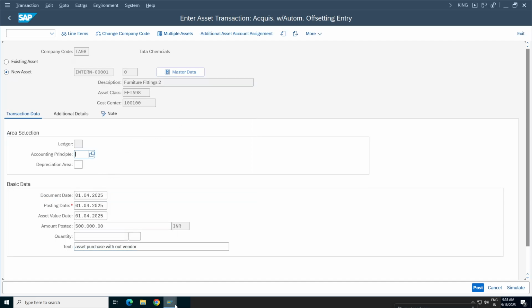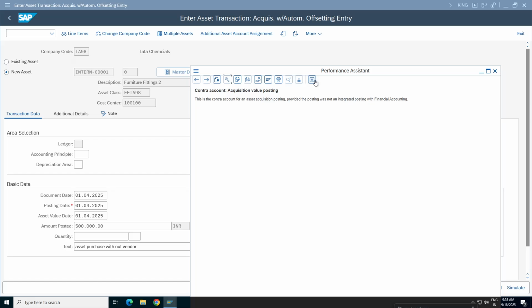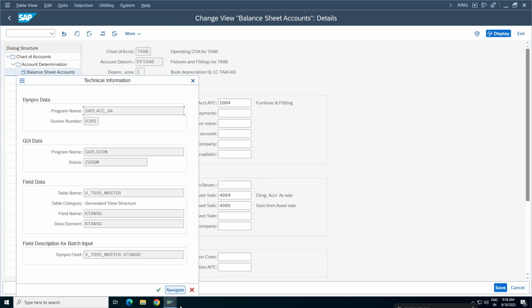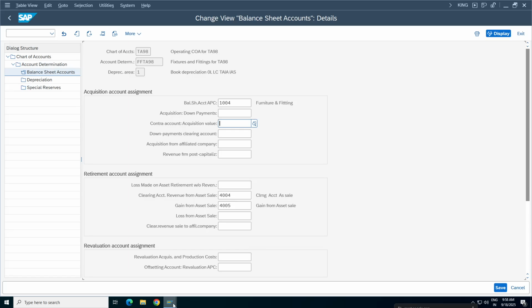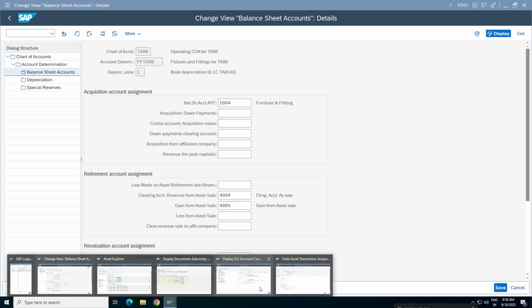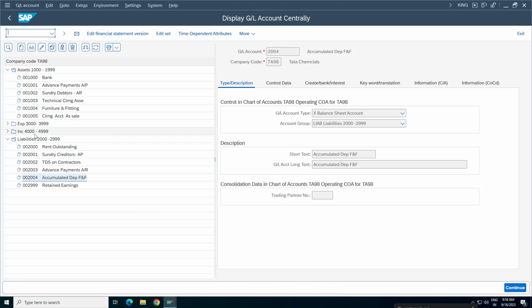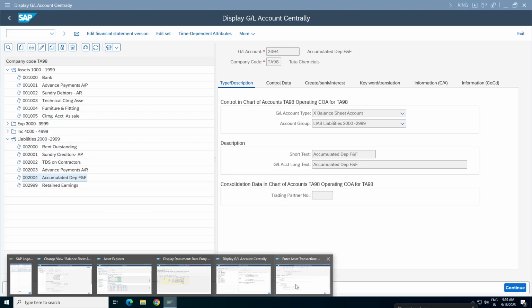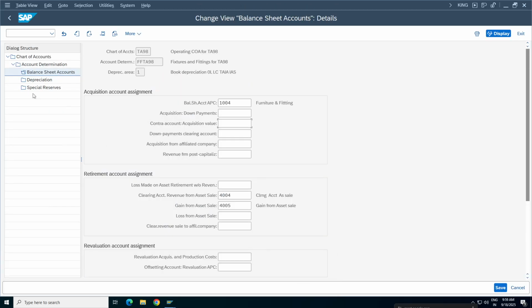So we have to create one account. Now this is the question: it's a balance sheet account.